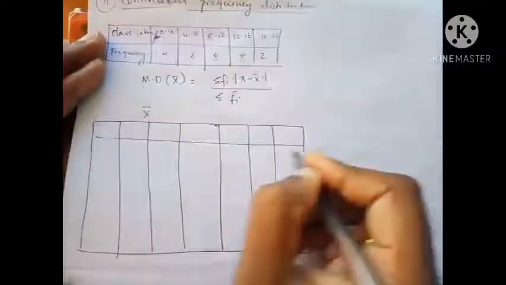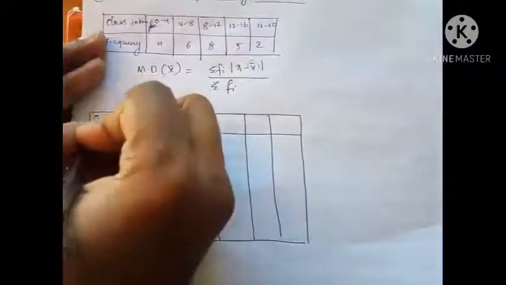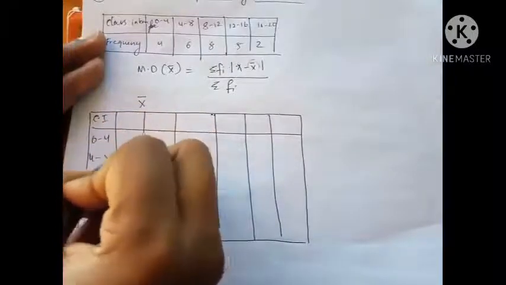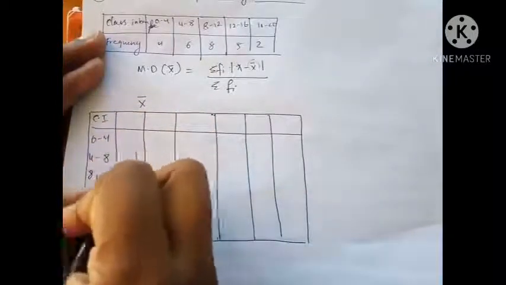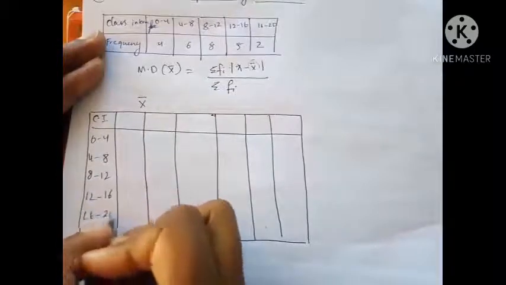Okay, let's have a look at what we can do. So class interval, I'm just writing in short: 0 to 4, 4 to 8, 8 to 12, 12 to 16, and 16 to 20.